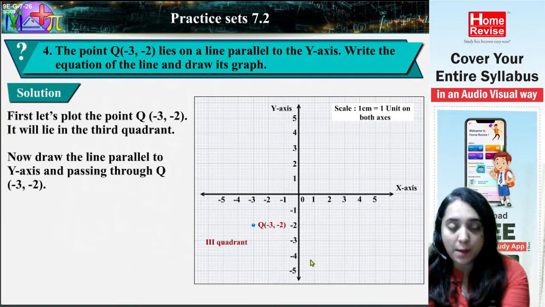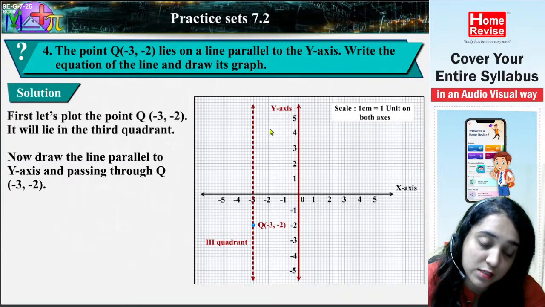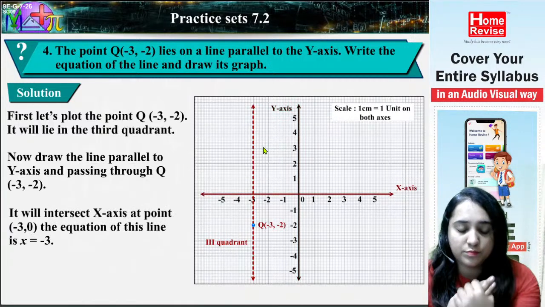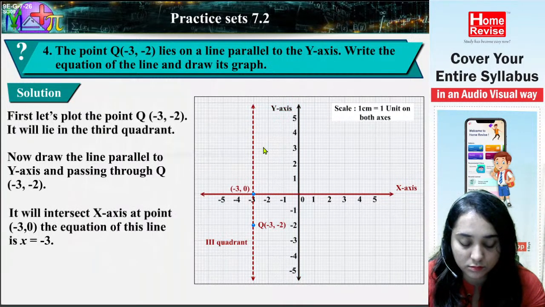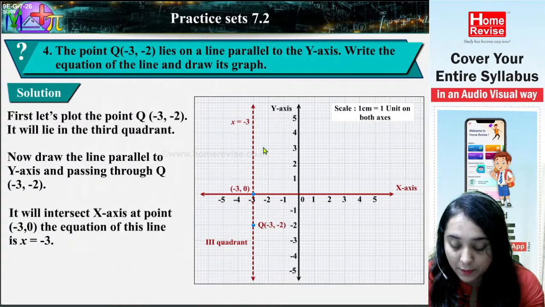Now you have to draw a line passing through the point Q (-3, -2) parallel to the y-axis. It will intersect the x-axis at the point (-3, 0). The equation of this line is x is equal to -3.